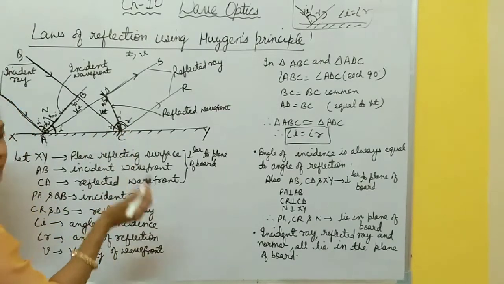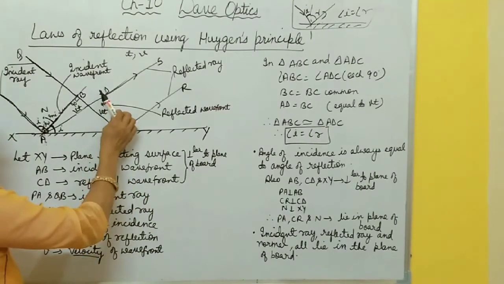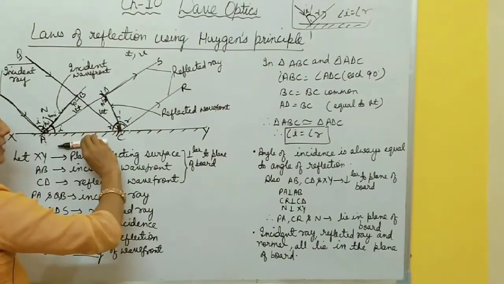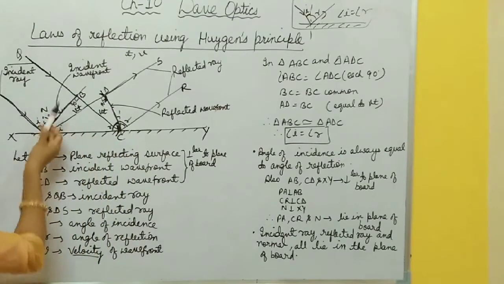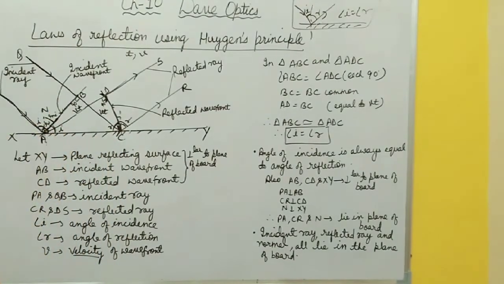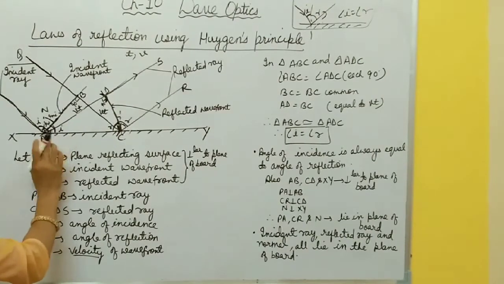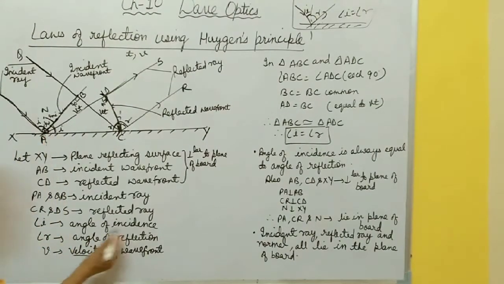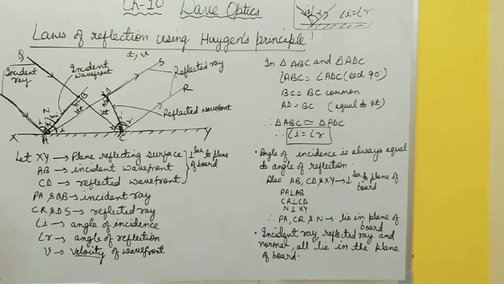So you just remember these things. The angle between the reflected ray and the reflecting surface is r. The angle between the incident ray and the reflecting surface is i. No need to do calculation, just write. Okay. So this i is the angle of incidence, r is the angle of reflection. In this way, you draw this figure.